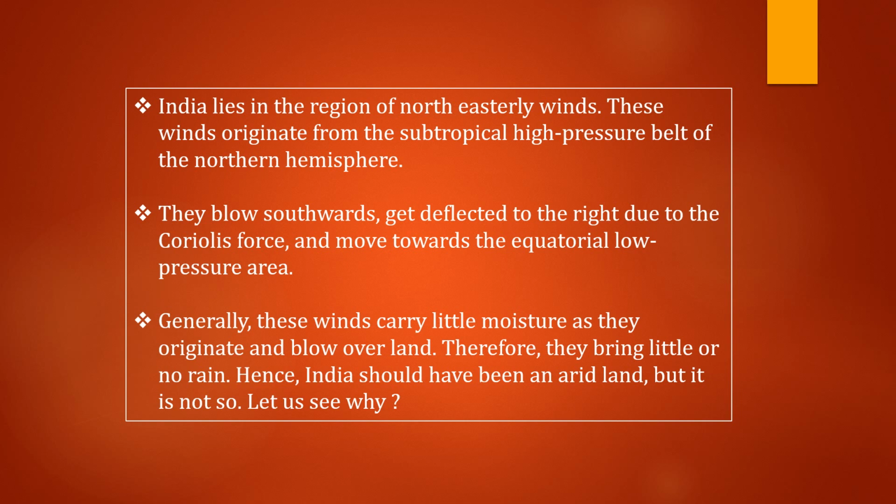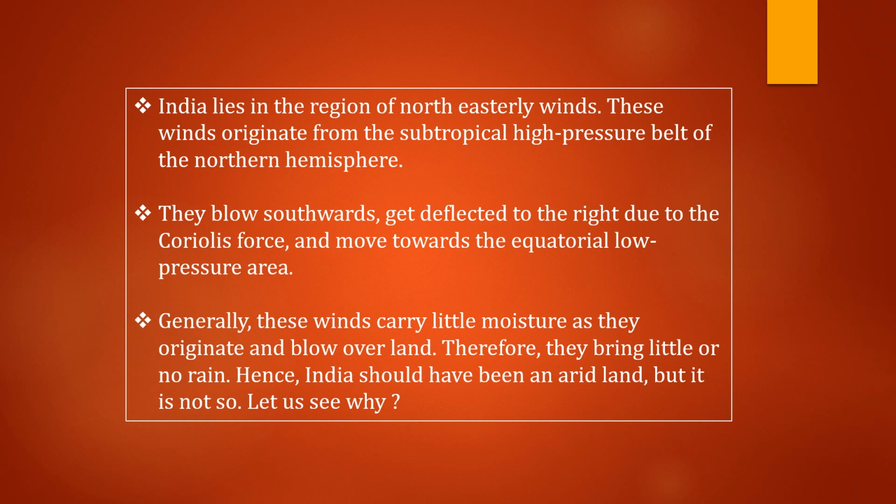But before that, winds from India are very dry, they don't have any kind of moisture, because they are moving over the land, so they don't bring rain. If it goes on, then India might be a dry region, but still India is not arid.